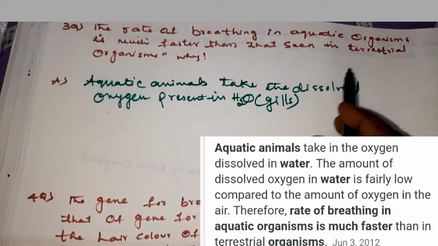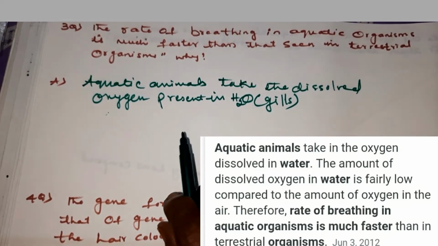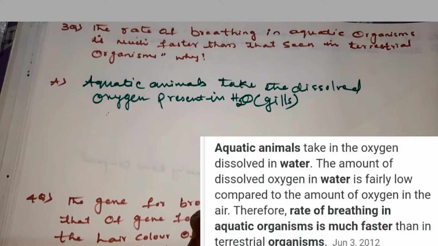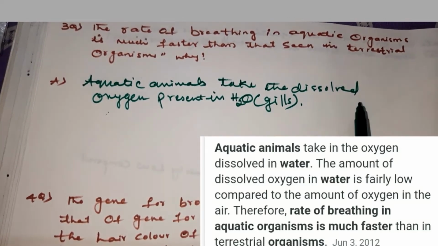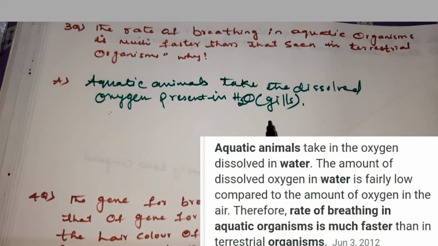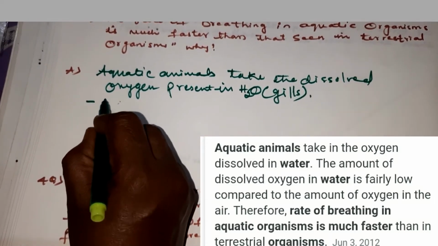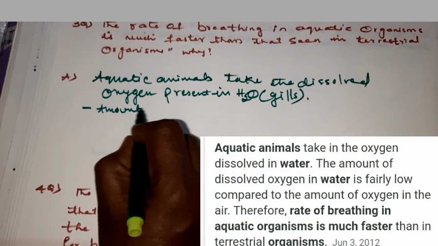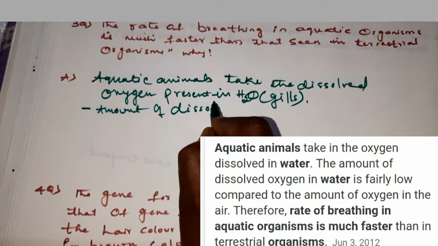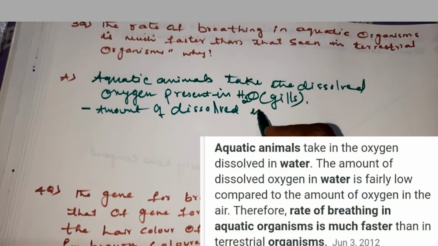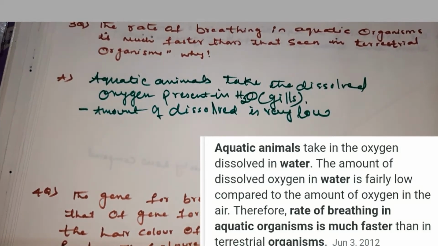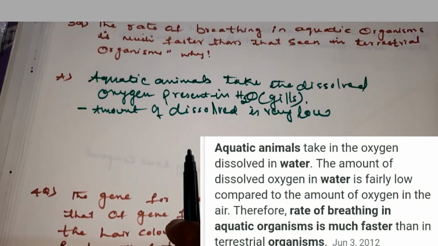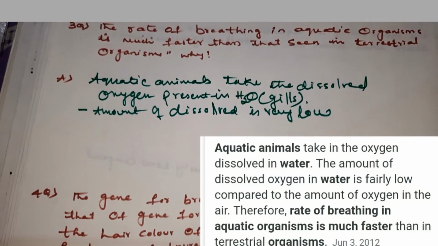Whereas in terrestrial animals, it is the lungs which help them to take the oxygen directly present in the atmosphere. Here aquatic animals take the dissolved oxygen present in water, and the amount of dissolved oxygen is very low. And that's the reason the rate of breathing in aquatic organisms is much faster than that seen in the terrestrial organisms.